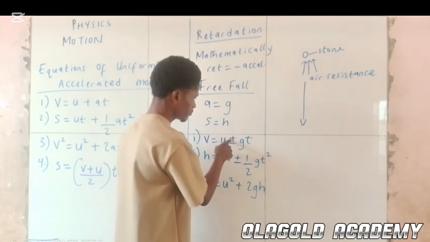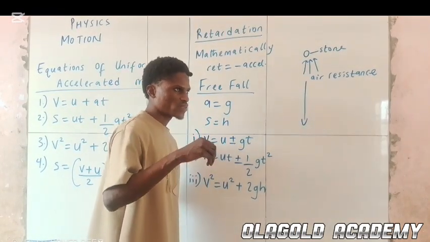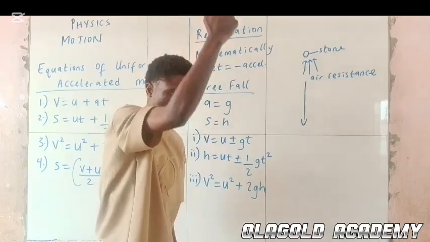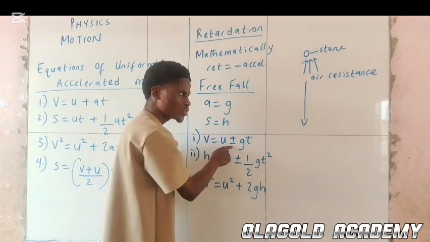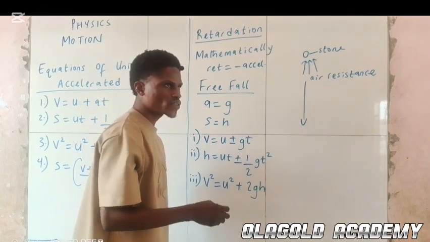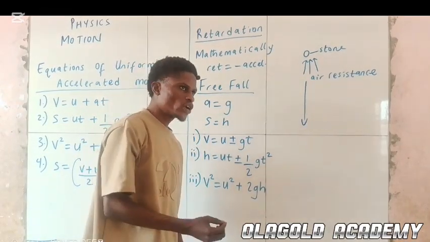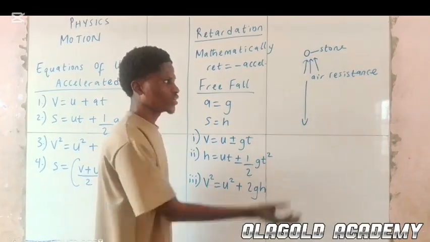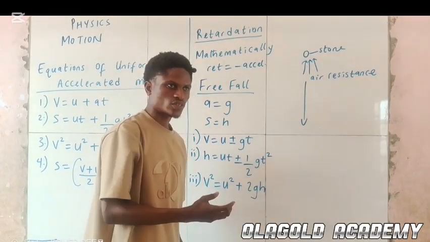This positive here will be used when the question says that the body falls from a height. Negative will be used if the question says that the body is thrown upwards. Remember, if it is going up, it is against gravity. If it's coming down, it's under gravity.